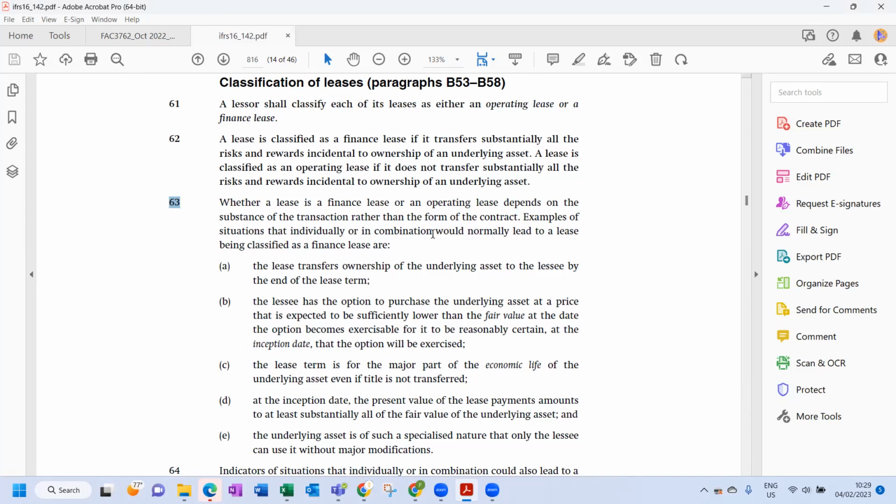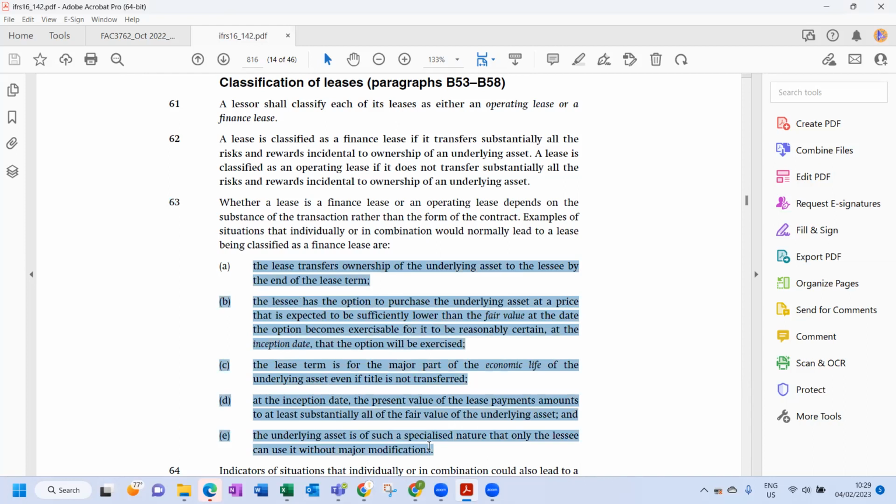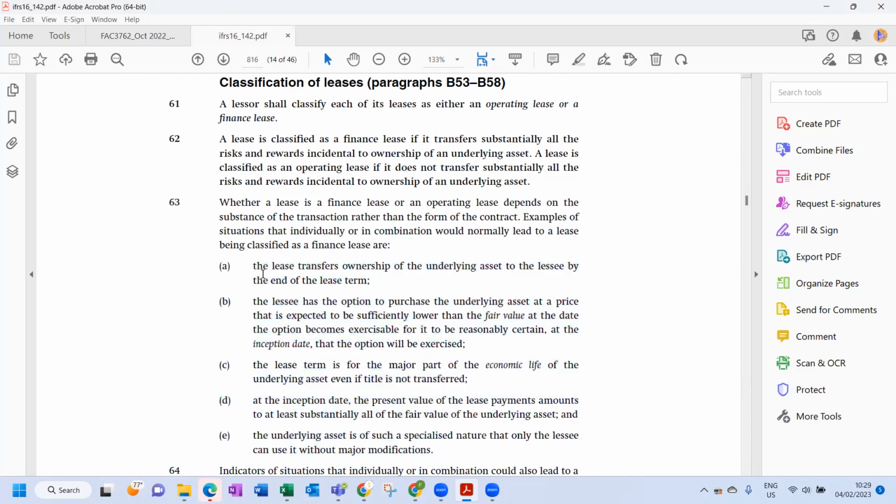Okay, so they say examples of situations that individually, or in combination, would normally lead to a lease being classified as a finance lease. We'll always look to these 5 criteria. Take note, if one of these criteria is met, then it is a finance lease. It doesn't have to meet all 5. It just needs to meet one of them. Number A: the lease transfers ownership of the underlying asset to the lessee by the end of the lease term. Crystal clear in the contract.